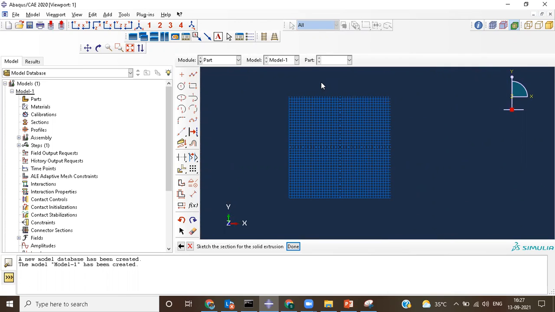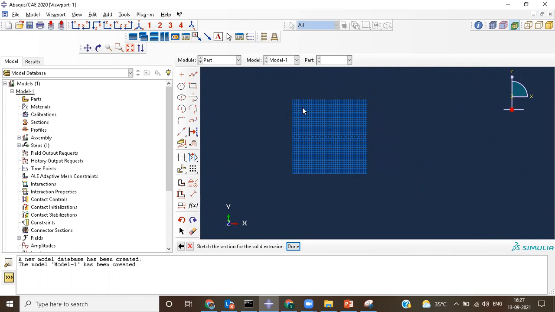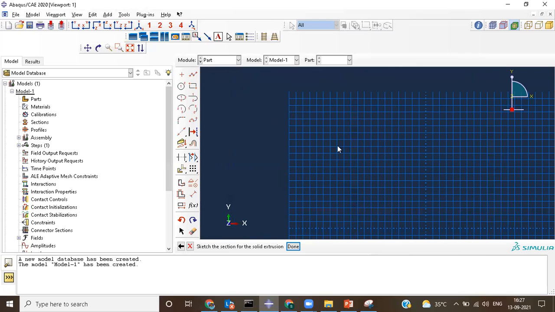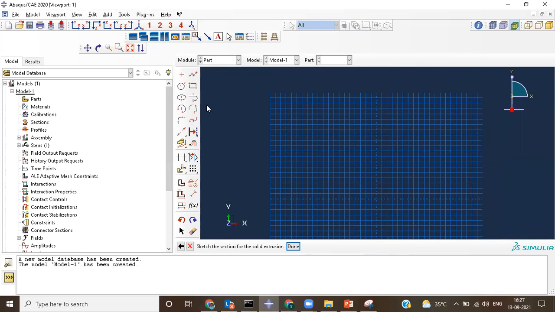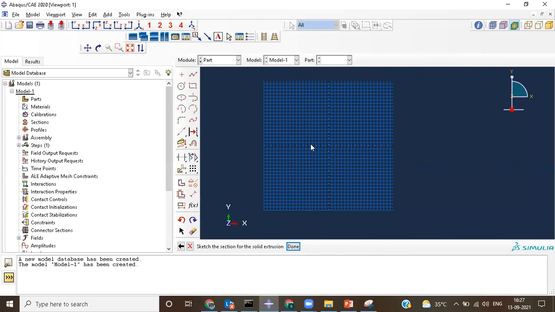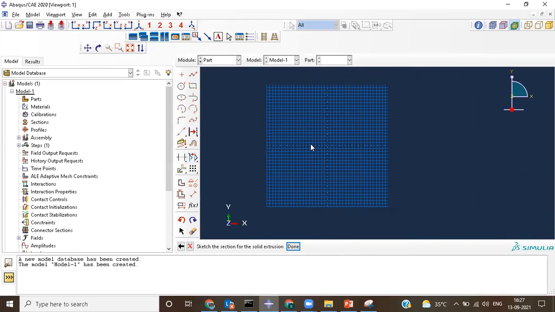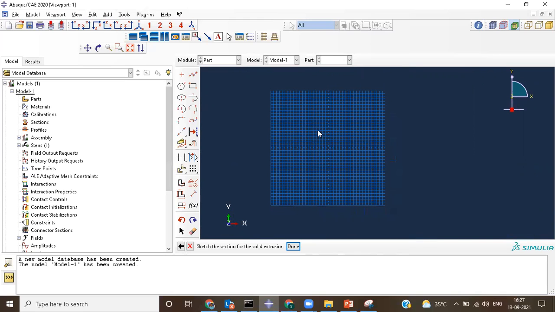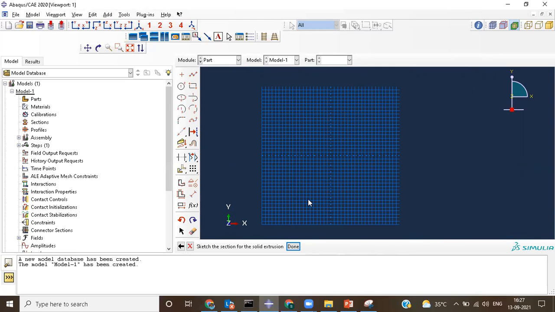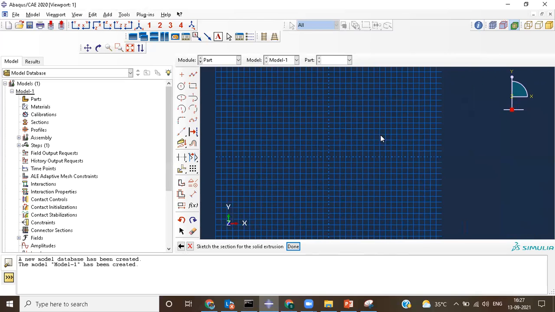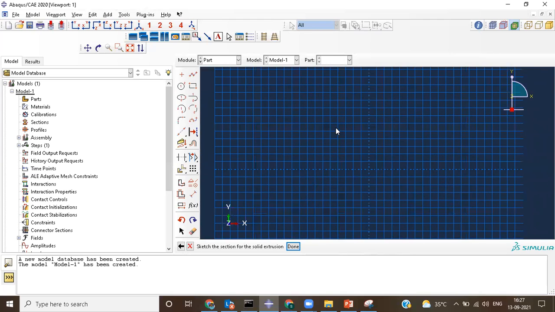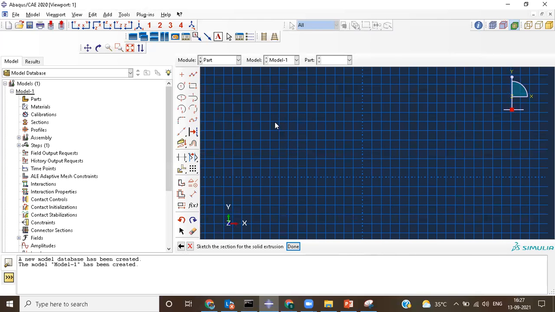So I can't go like 210 mm in my design? You can go, but in the graphical representation, the graph visualization, you can see only up to 200 mm. If I change that value from 200 mm to some other value, then it will change automatically. But you have to do it while creating the part itself. We will see how to edit those particular values also.